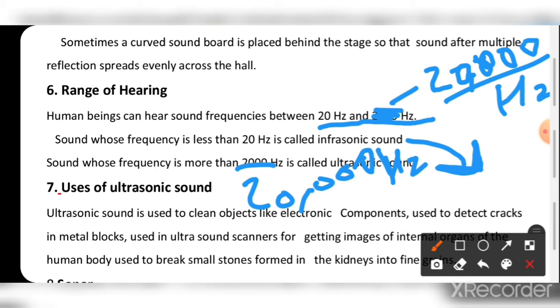It is known as the infrasonic sound. Infrasonic sound can be produced and heard by the blue whale and elephant. Sound whose frequency is more than 20,000 hertz is called the ultrasonic waves. These waves are produced and listened to by bats, dogs and cats, such animals.